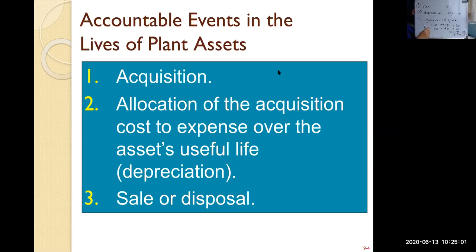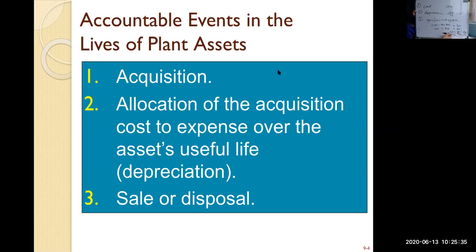Right, again, your cost minus accumulated depreciation gives you your book value. Compare that with your disposal value, and you should get whether there's a gain or loss on your disposal. Don't worry about the debit, credit and everything, but you must understand the concept of this topic. Cost 100, depreciation, and then you have gain or loss on the disposal. Then you determine or compute the accumulated depreciation here.